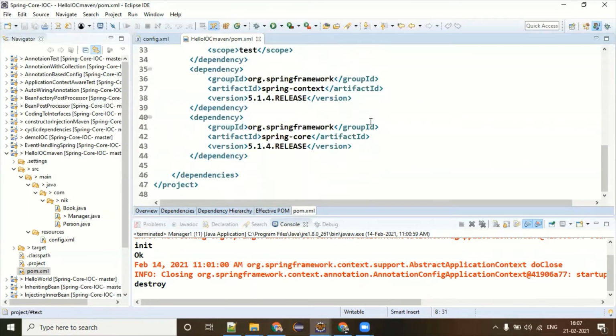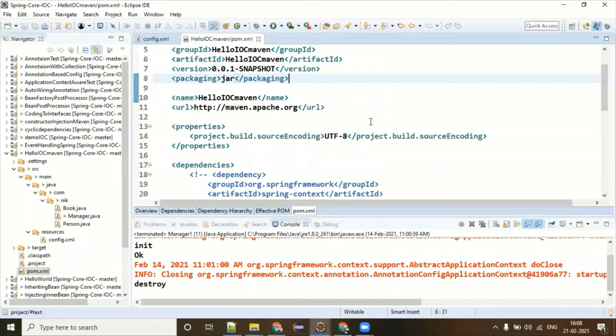Maven has lots of features where you can set up things like saying that I want jar or war. All these settings you're going to do in the pom.xml file. And Maven is very widely used in the industry because Maven has a smart way to handle the dependencies.